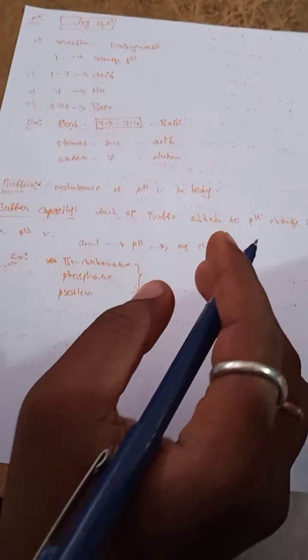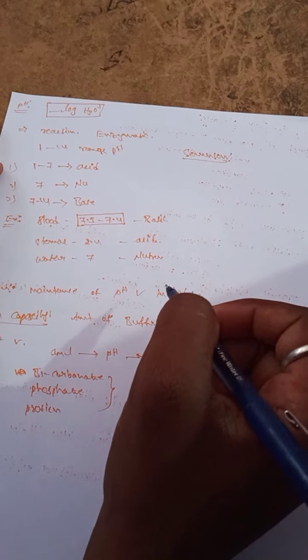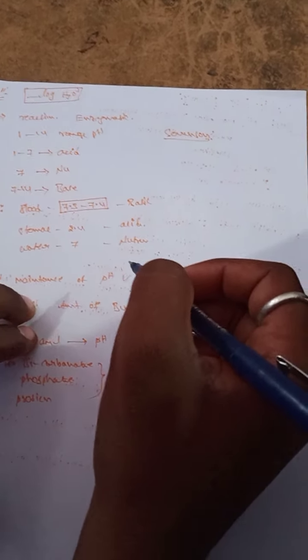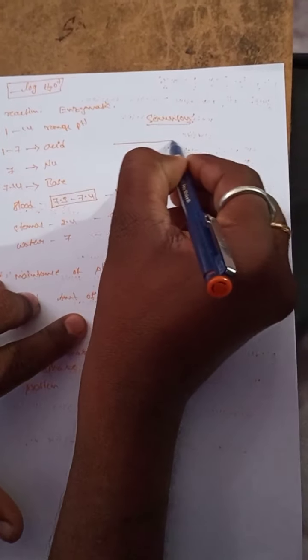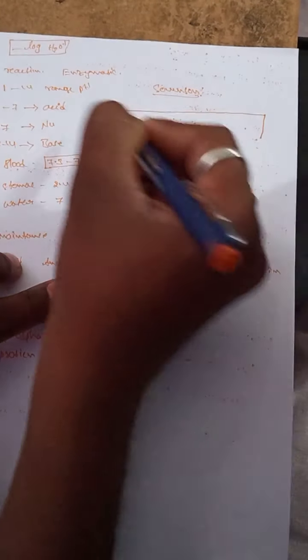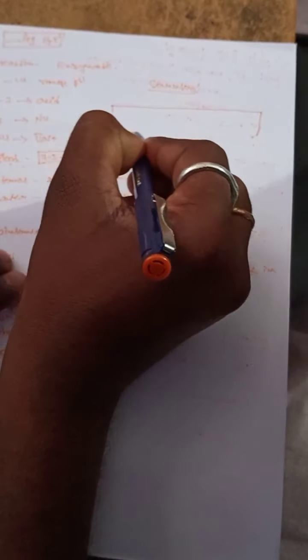So this is about the buffer. This is about the pH. So this is the updated pH. So the Sorensen, the scientist, identified the pH scale. What is the pH scale? So for example, this is called the pH scale, the Sorensen pH scale. It is also divided into 14 types.